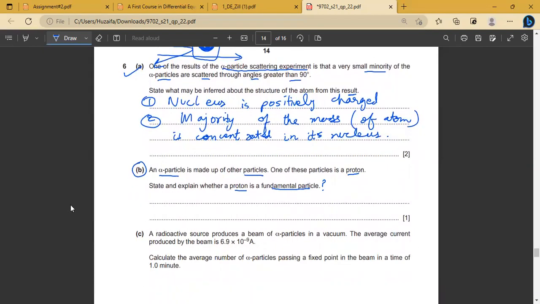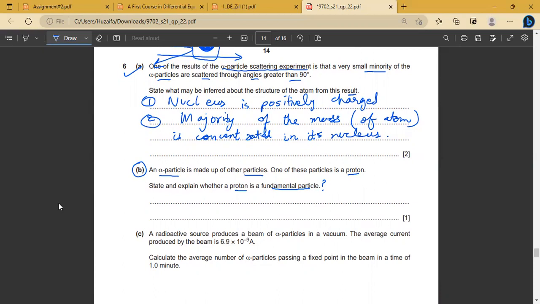Fundamental particles are those particles that cannot be broken down into anything, meaning they are not made up of other particles. Composite particles are those particles that are made up of other particles. We have discussed this many times, the difference between a fundamental particle and a composite particle.